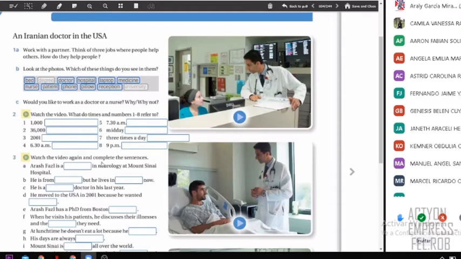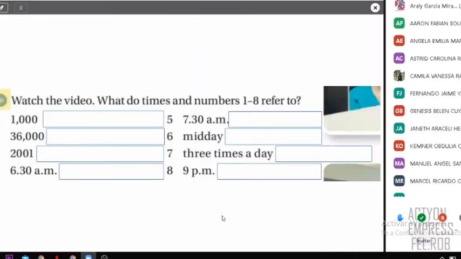Okay, so look, we have some ideas. To continue here, degree is not there. In university, well, we don't see it, but we can see the others. So this is what we're going to do. We're going to watch a video, but before we watch a video, let's get familiar with this. For example, as you can see here in the second part, as we watch the video, we're going to identify this information. And as you can see, we have 8 pieces of information that we have to complete.